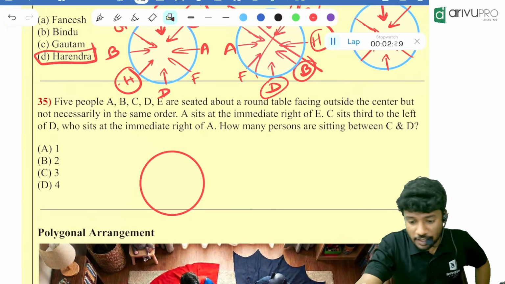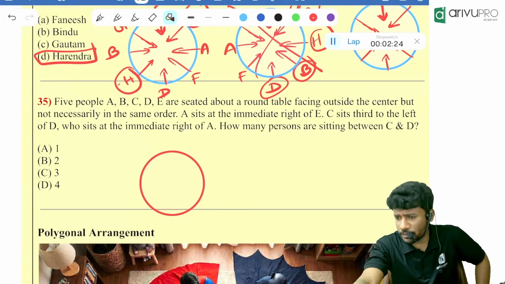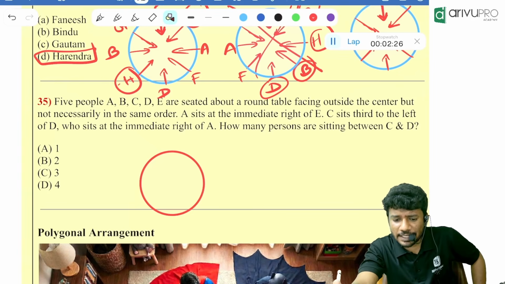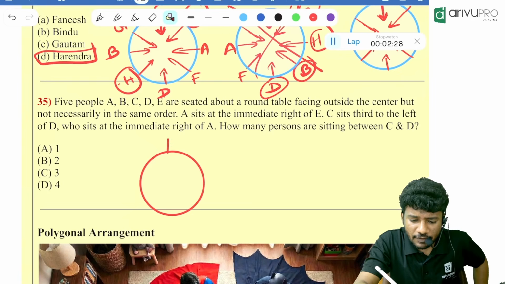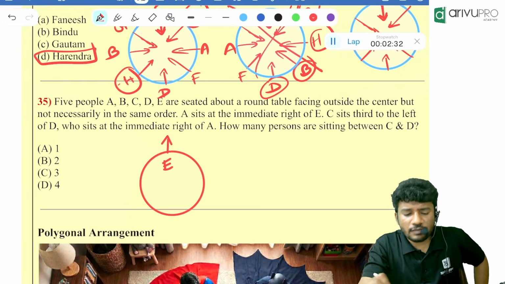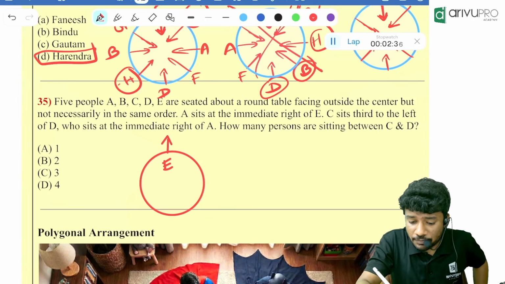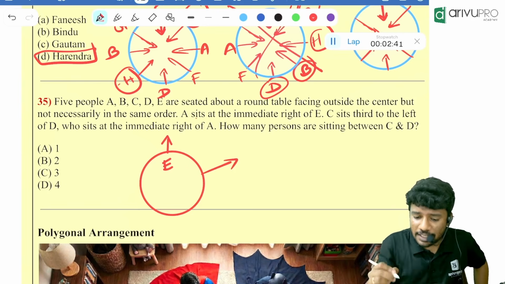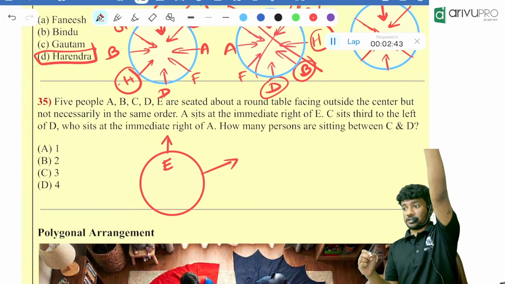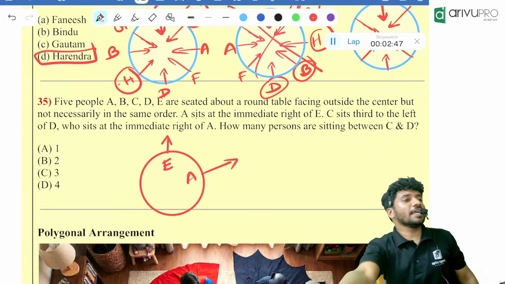Bhavdharani, correct answer. All of them are facing outside the center, not necessarily in the same order. A sits immediate right of E. If E is sitting over here, where will be the position of A? A is immediate right. A person is looking towards north. Right is what? East. So somewhere over here, A is sitting.